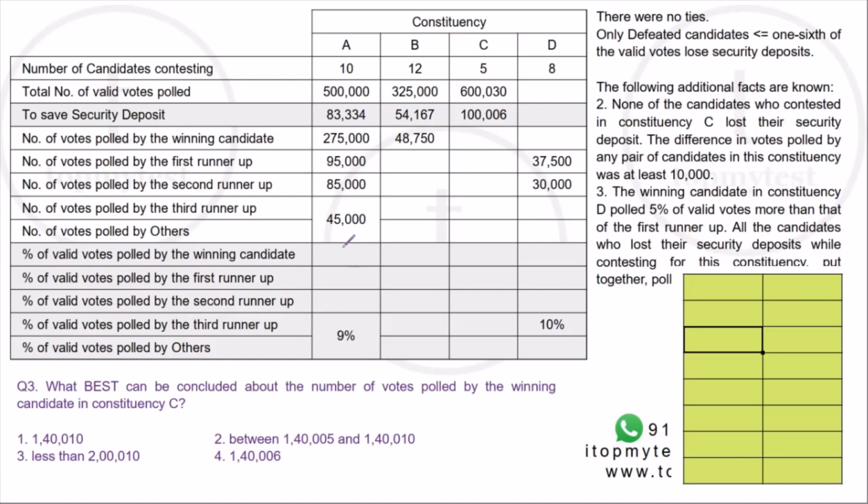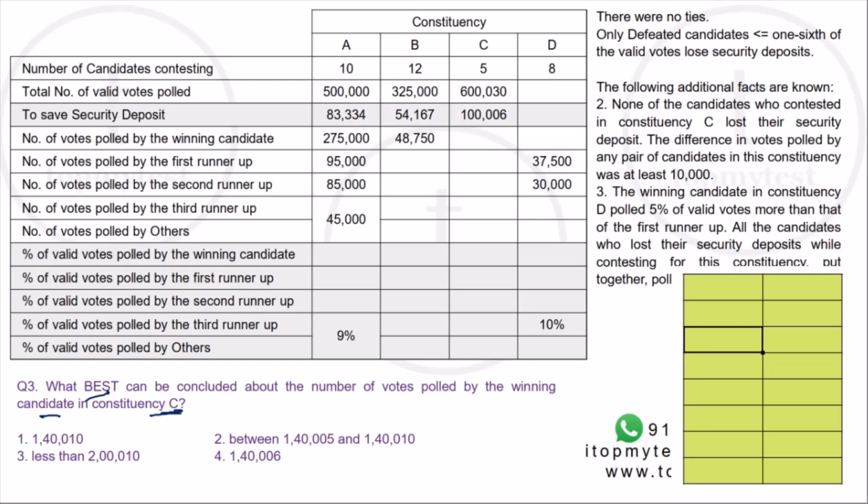The third question asks, what best can be concluded about the number of votes polled by the winning candidate in constituency C? Now we have a range which is given to us. Between 1,40,005 and 1,40,010, less than 2,10,000 and 1,40,006. Okay, so let's clear this out and see where we go.